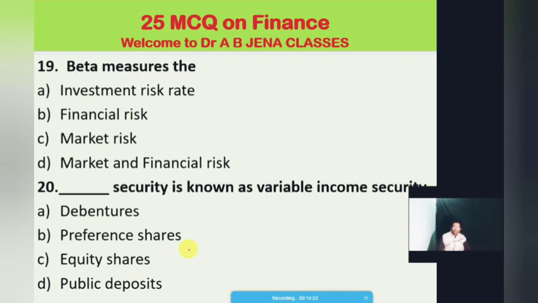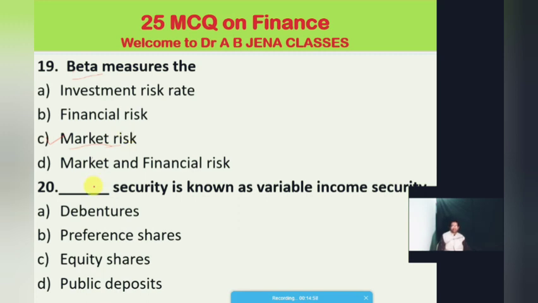Okay, dear friends, now the important questions. Beta measures what? Option A, investment risk; B, financial risk; C, market risk; D, market and financial risk. So the option is C. Beta measures the market risk. Dear friends, I have already posted one video on different types of risks, and the basic difference between systematic risks and unsystematic risks. Kindly go through it.